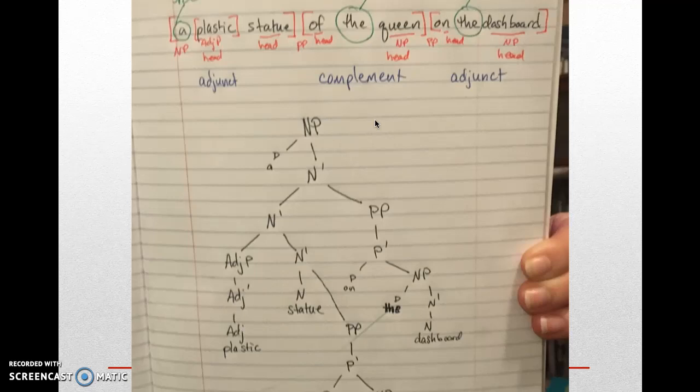Yeah, looking good so far. Okay. And then you're going to have the first N bar branching to a prepositional phrase, which is the other adjunct. And you know that because it's sister to N bar and daughter of N bar. And then from there it branches to P bar, which branches to P on. And then from P bar, you get the noun phrase, the dashboard. That looks really good, Megan. Okay, yeah, so this is right.